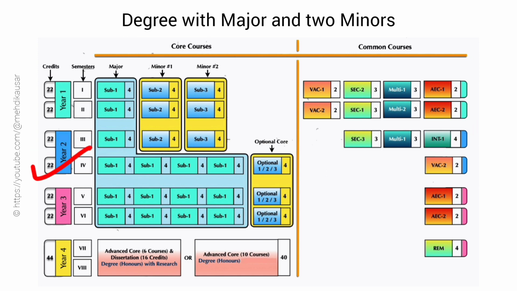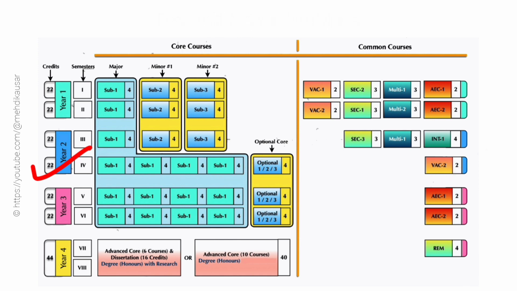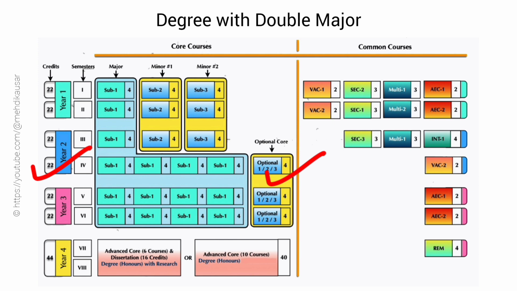In the 4th semester of the second year, a student has to study 4 papers from the major subject, each having 4 credits, and a VAC paper, having 2 credits. So, the total number of compulsory credits in the 4th semester is 18. But here, a student may take 3 optional core papers from the minor course, from any one minor, each having 4 credits, to earn a total credit of 48 in that minor.